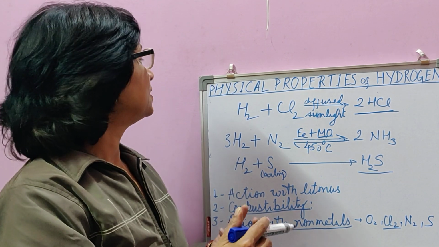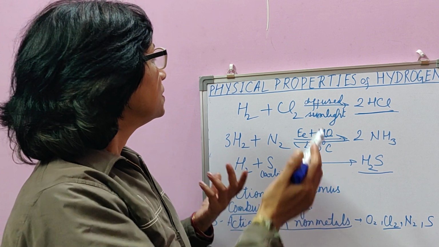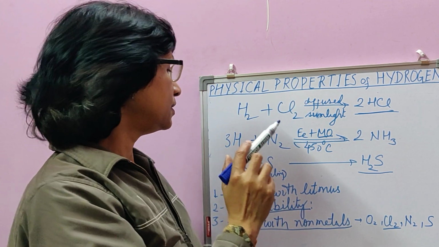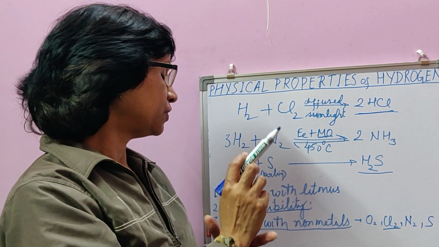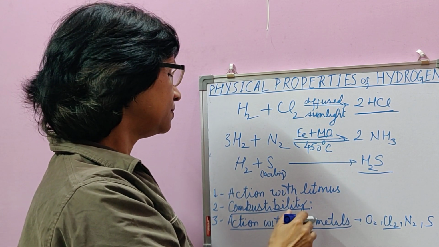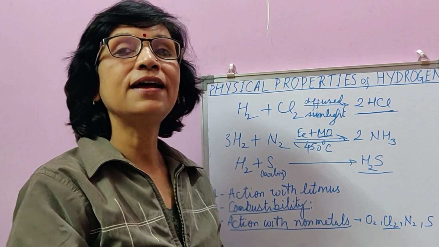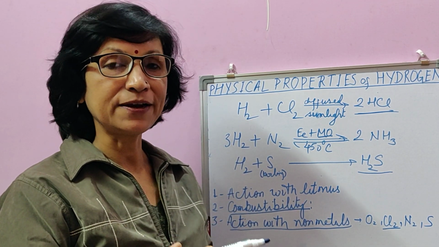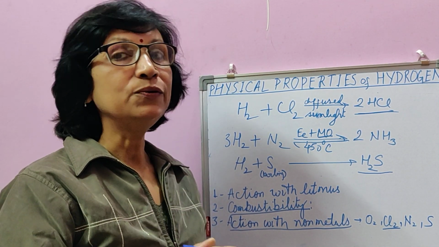So that is about physical properties of hydrogen and some of the chemical properties of hydrogen. In the next video, we will discuss action of hydrogen with metals and other chemical properties of hydrogen along with uses of hydrogen.